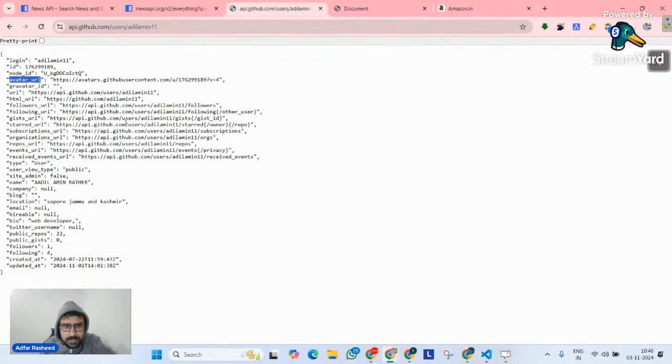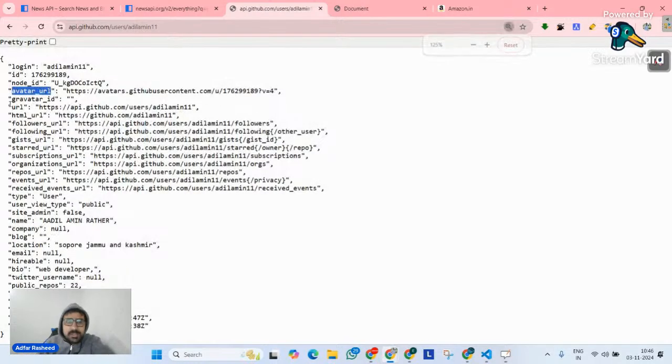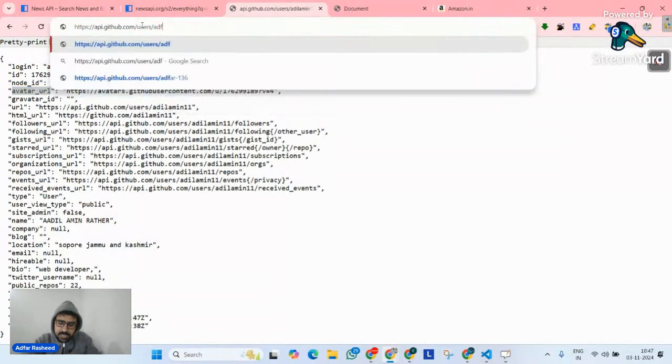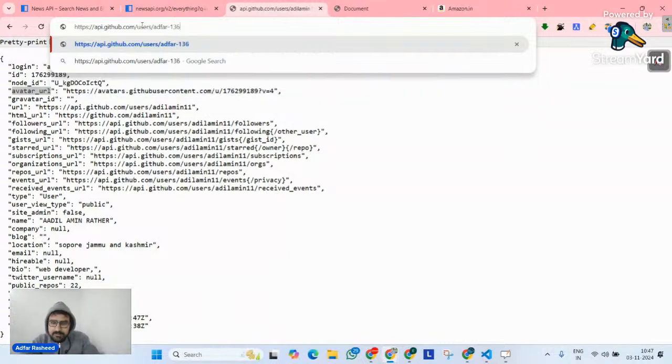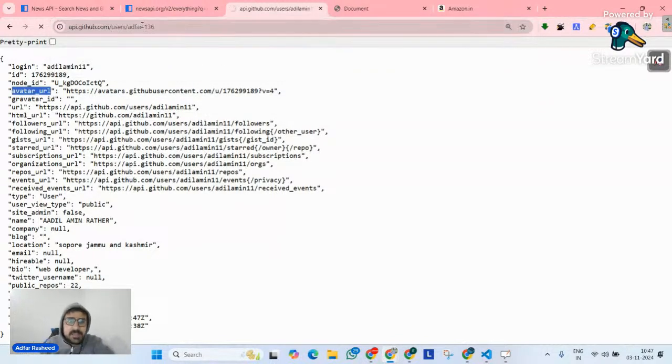Look at this. If you go here on this API's data point, you can see, let me write Adfar136 because I have a lot of data in my GitHub. I have been working on GitHub for almost the last 5-6 years. So if I try to search this particular user, I don't know why it's taking a little bit of time today.